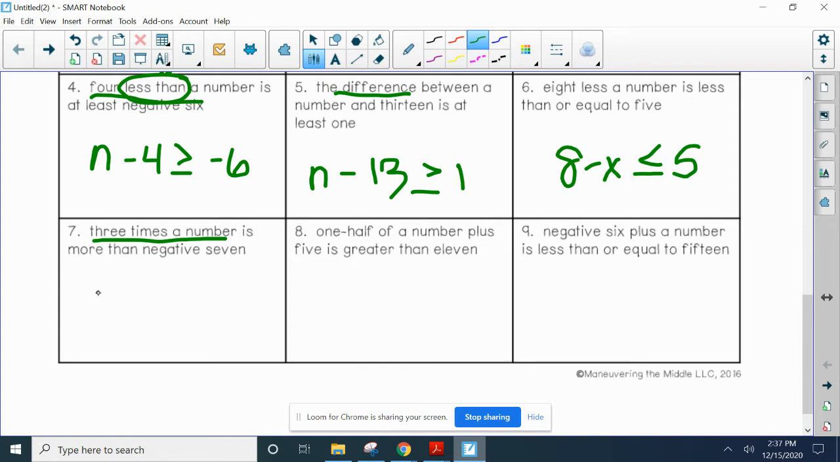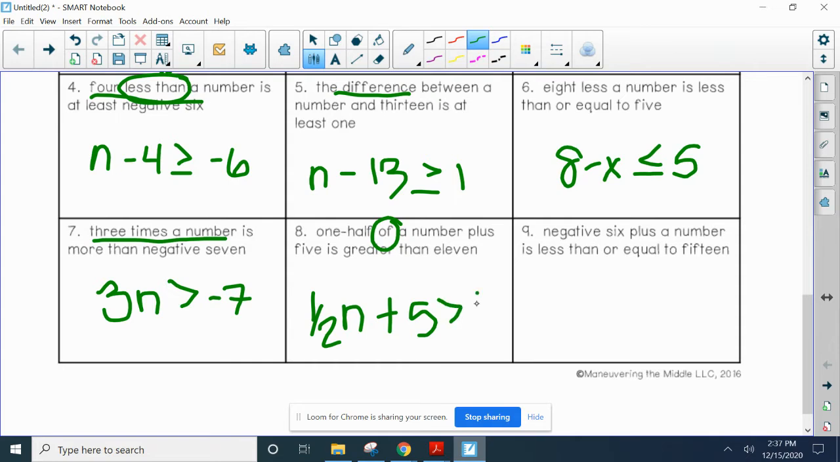3 times a number. Times means multiplication. 3 times a number is more than, so is greater than -7. 1/2 of a number means we're multiplying a fraction or a percent times a number plus 5, because it tells us plus 5 is greater than 11. All right, -6 plus a number is less than or equal to 15. I just wrote what it said.